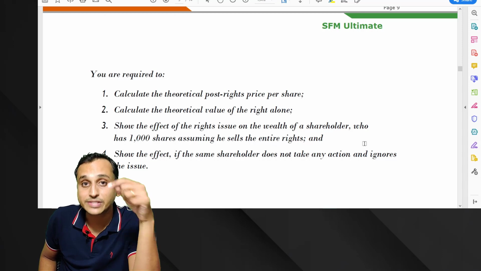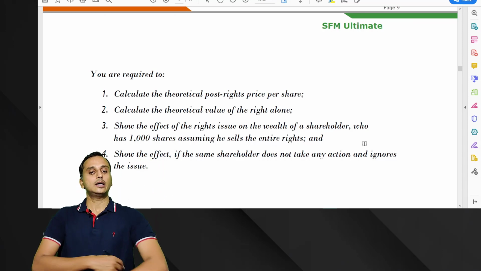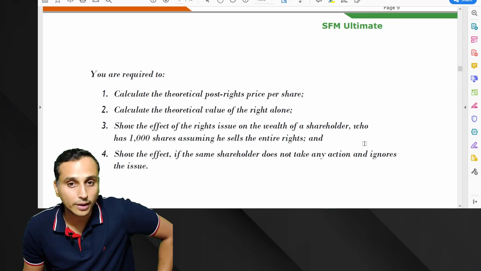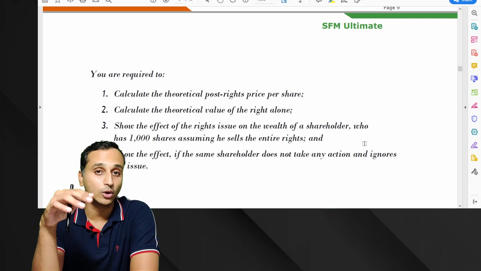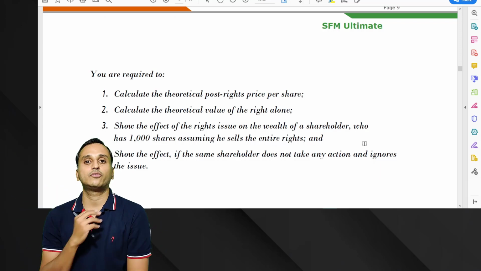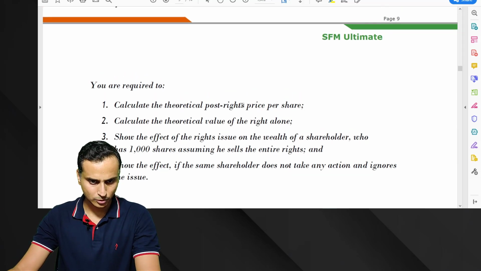Here we are selling the right, and we'll see what will happen to the wealth of the shareholder in this case. Next, fourth subdivision, show the effect if the same shareholder does not take any action and ignores the issue. Here the shareholder is allowing his rights to lapse, and we'll see what will happen in that case to his wealth. Let's do it. Again, a very simple question.